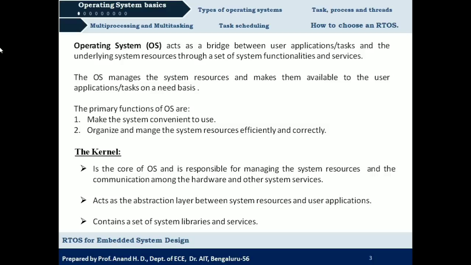So what does abstraction layer mean? Suppose you are executing an application, actually we are interested only in the output. So once we execute the application, we'll get the output and it will be okay. But we are not concerned about what processes are taken behind the scenes to generate that output, or what different system resources are used by the application to generate that output. So all these things will be taken care of by the operating system, that is in this case by the kernel. Okay, so kernel acts as the abstraction layer between the system resources and user application.